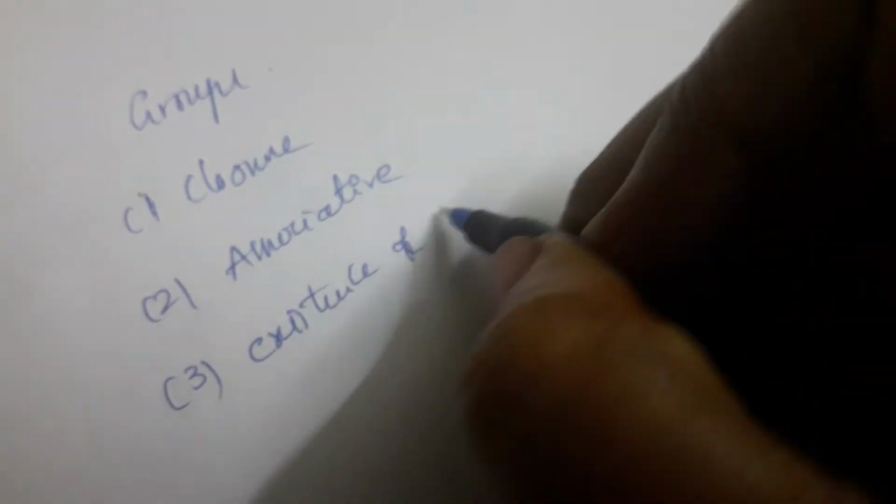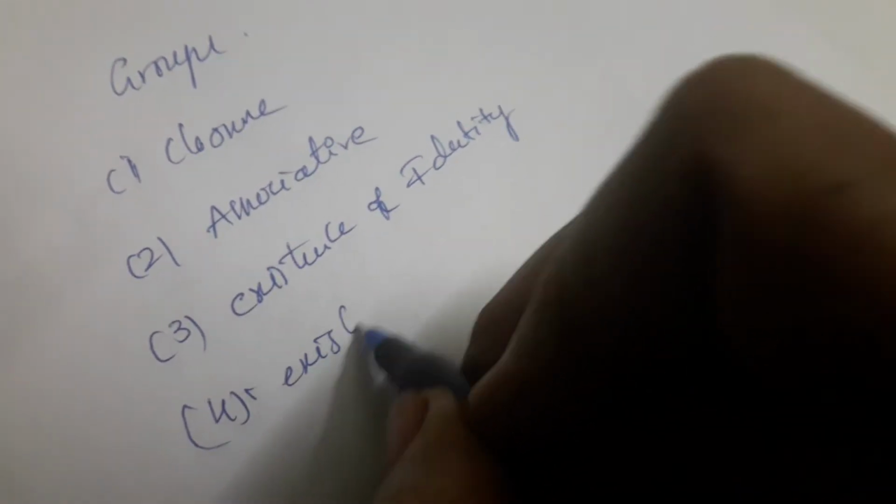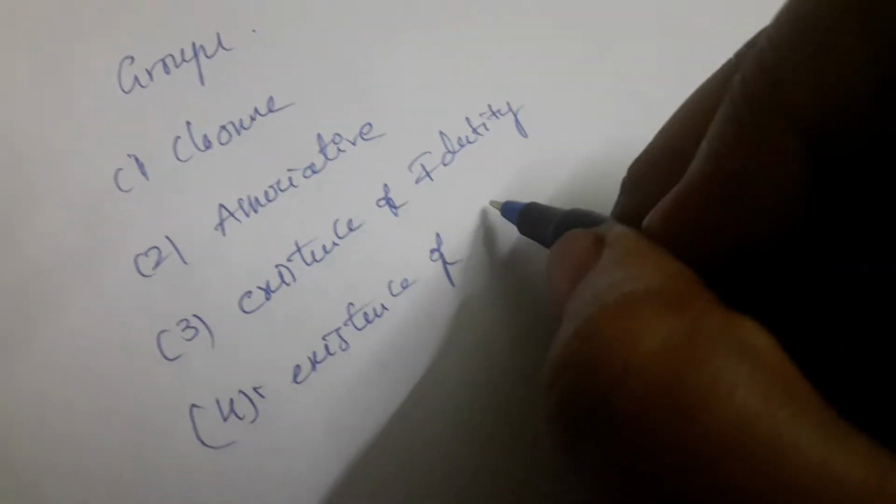For this monoid, first you have to consider the definition of group. Already I have told it. What is the definition of group? First one is closure. Second one is associative. Third one is existence of identity. Fourth one is existence of inverse.